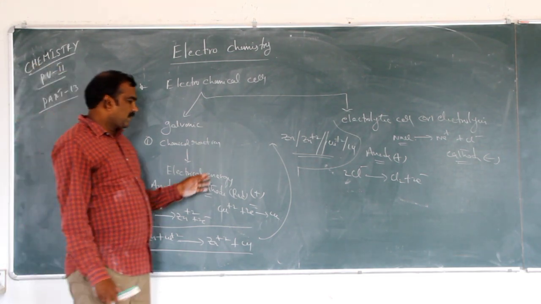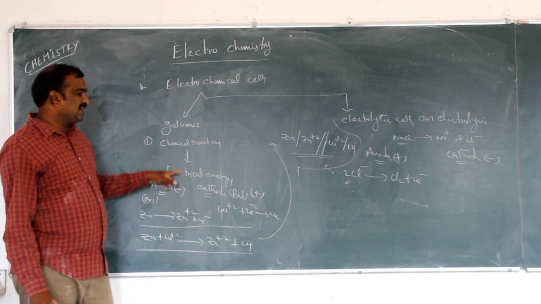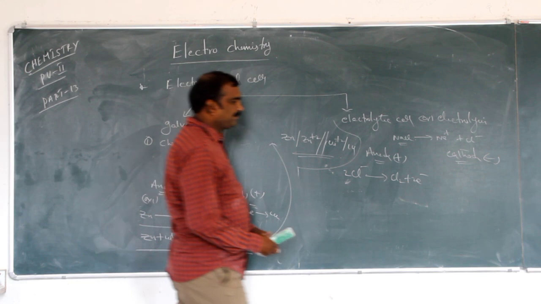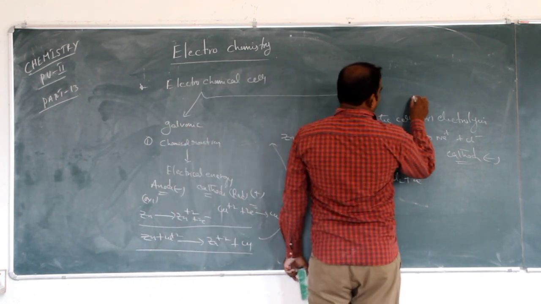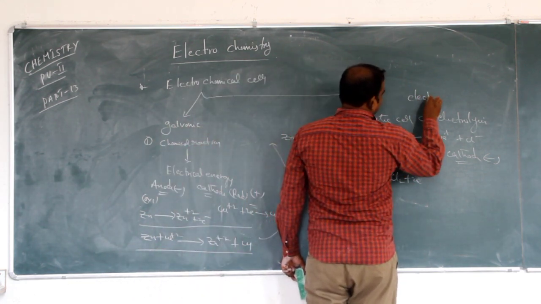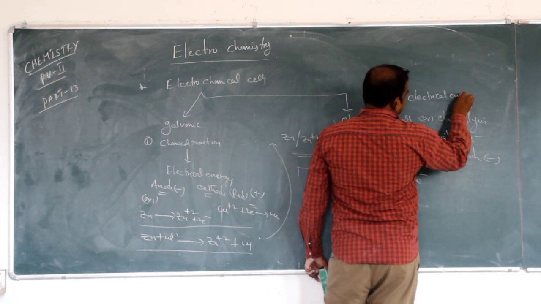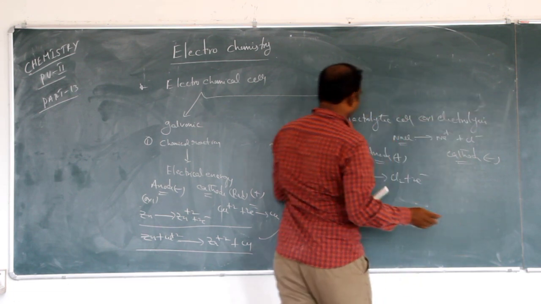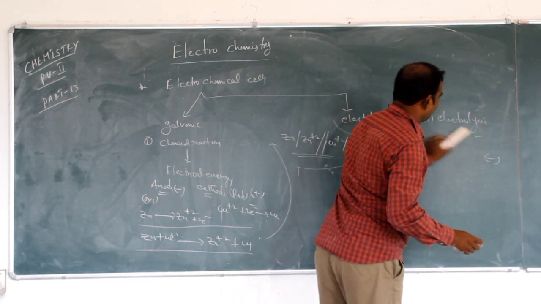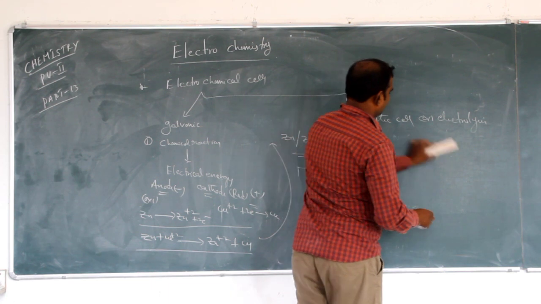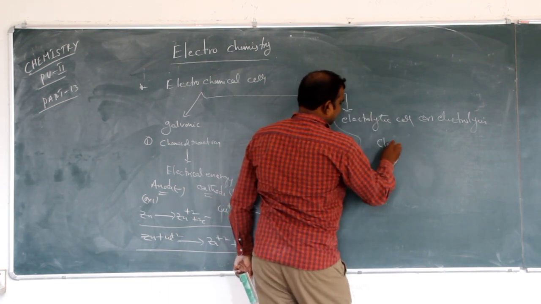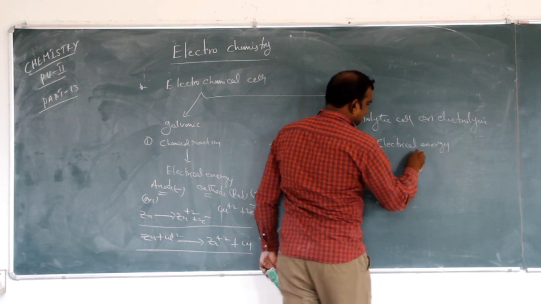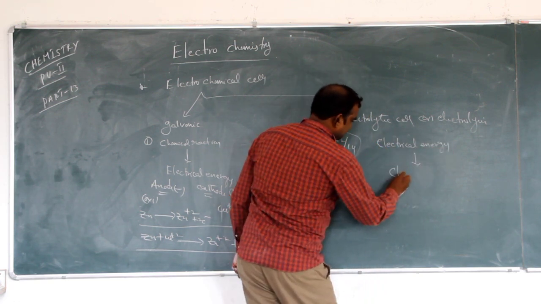In the galvanic cell, chemical reactions are converted into electrical energy. But in the electrolytic cell, electrical energy is converted into chemical reactions.